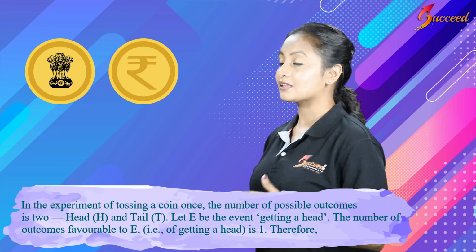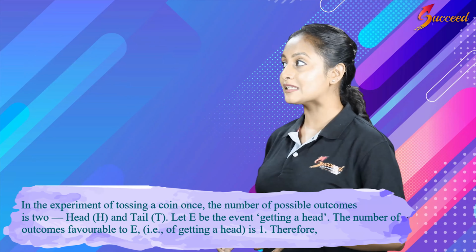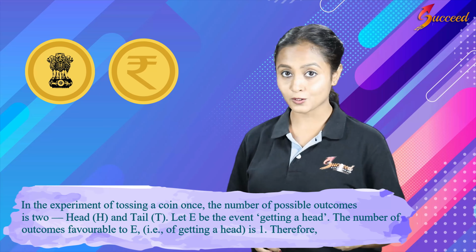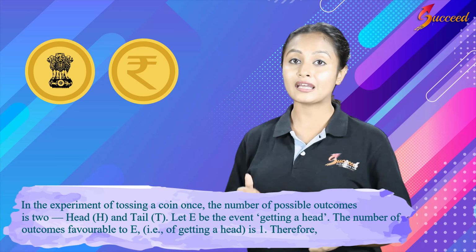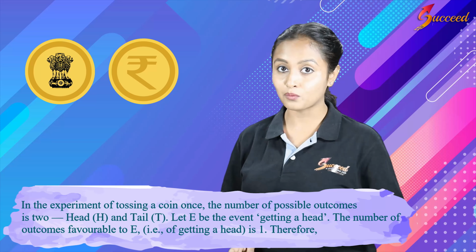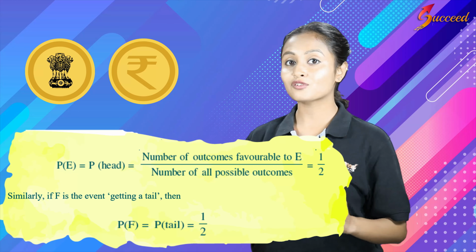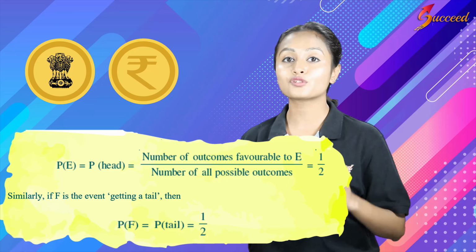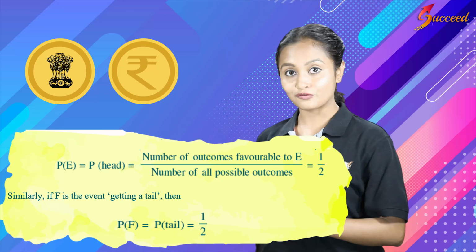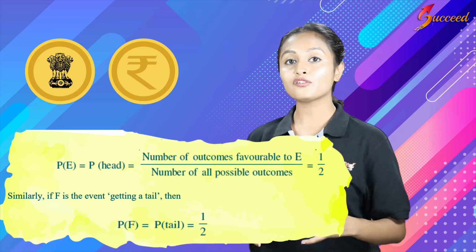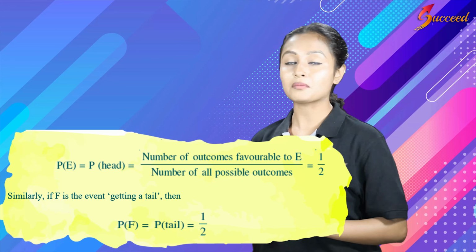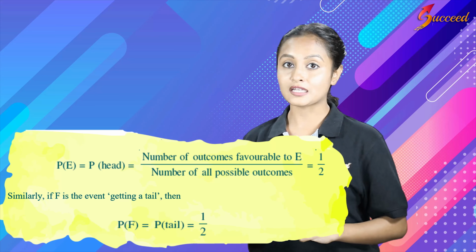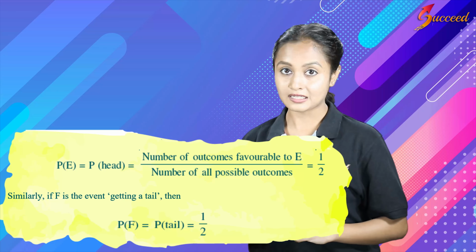Now, you have already seen that the number of ways of getting a head is 1 and of getting a tail is 1 when you toss a coin. The total number of possible outcomes is 2. That is, it can either be head or tails. Here in the question, they have asked us to find the probability of getting a head. So the total outcomes is 2 and the number of ways of getting a head when it is tossed once is only 1.